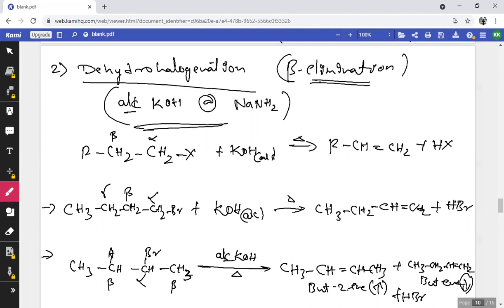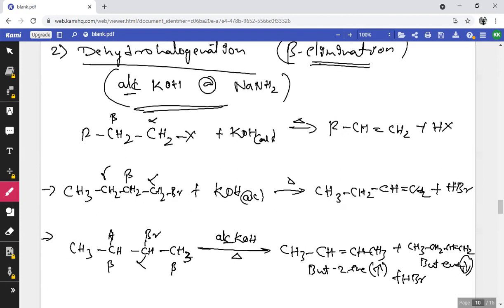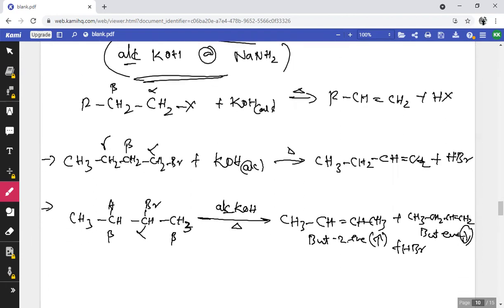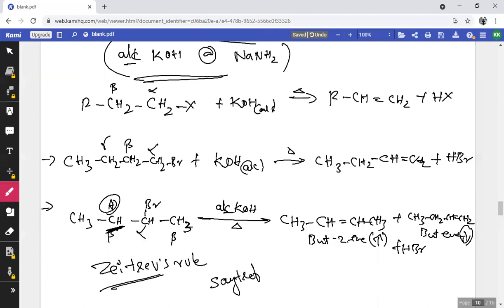Similar to the Markovnikov rule, here I have given one statement: during beta elimination or dehydrohalogenation, hydrogen has to be removed from the carbon atom that contains the least number of hydrogens. What is the name of the statement? That is Zaitsev rule. The spelling may be different in different textbooks. It is also called Saytzeff rule. So all are the same.